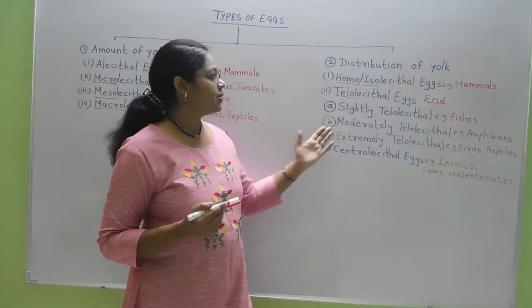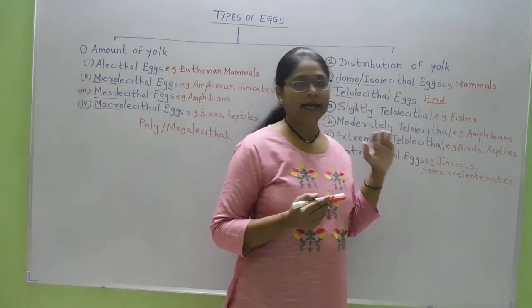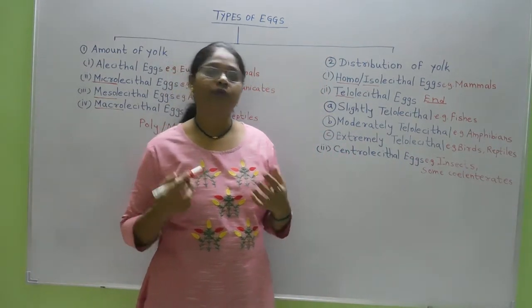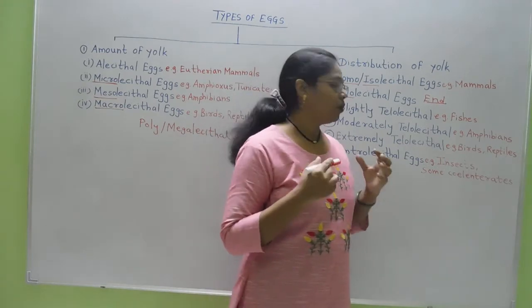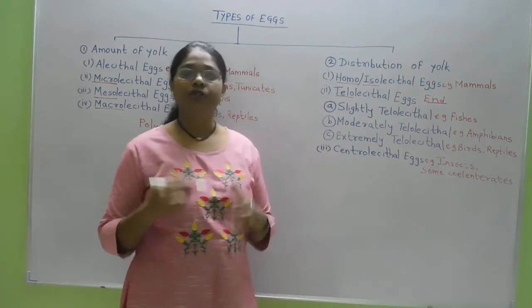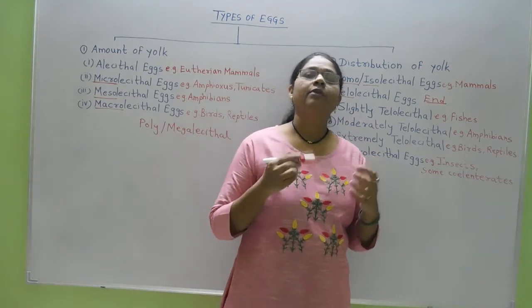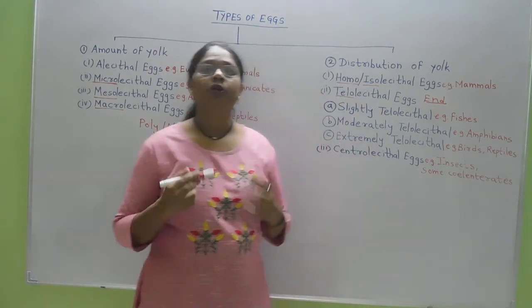Then next is extremely telolecithal eggs. Extremely telolecithal eggs contain a high amount of yolk, and most of the vegetal pole contains the yolk, as well as most of the animal pole also contains the yolk.